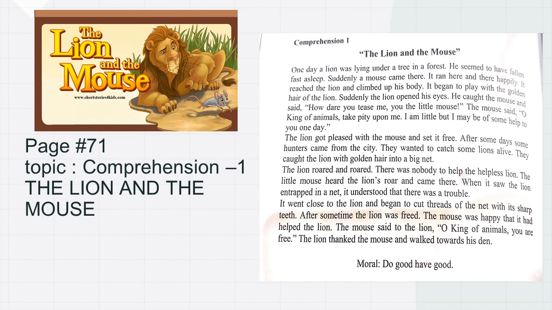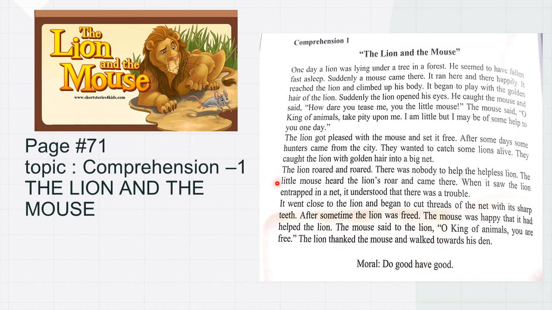into a big net. Now the lion is in trouble. He got stuck in a net and was caught by hunters. The lion roared and roared. There was nobody to help the helpless lion.